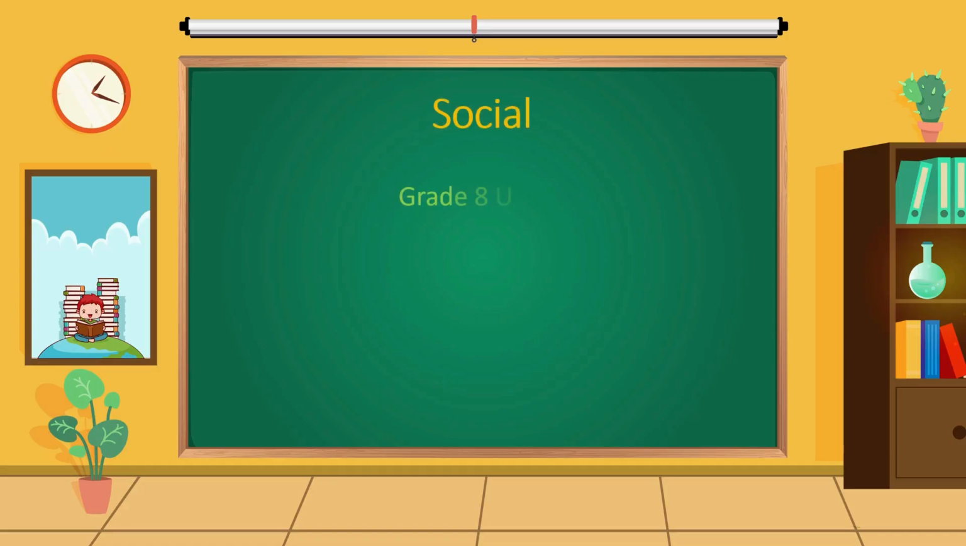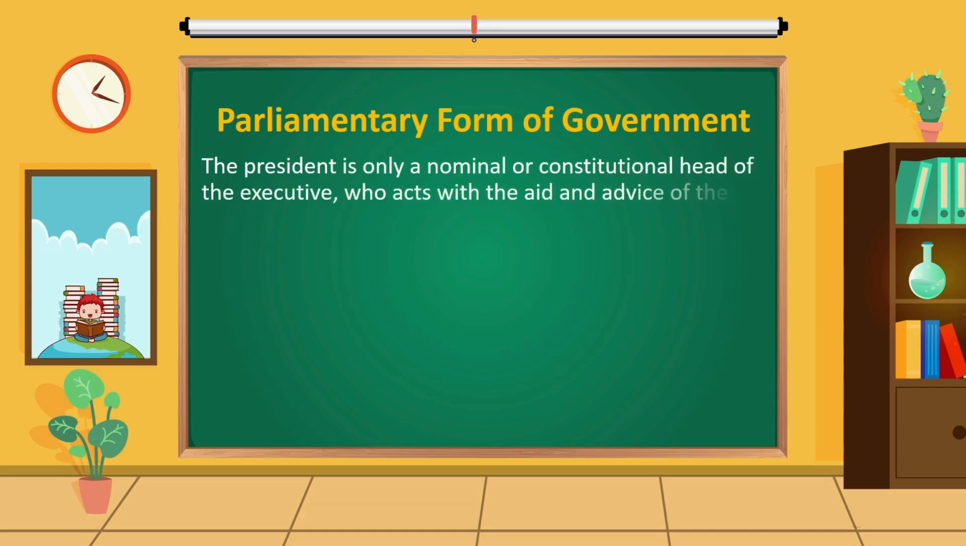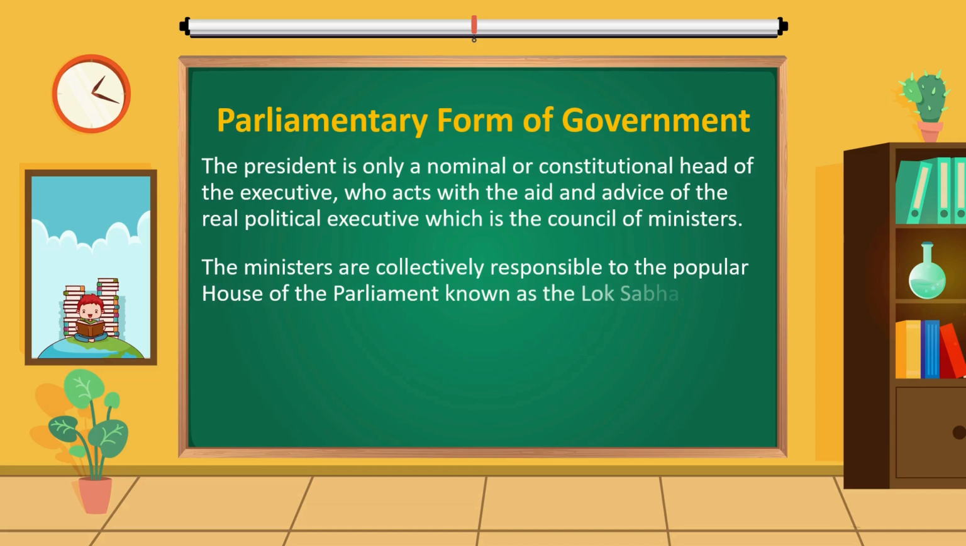Social. Grade 8 Unit 4 Parliamentary Government. Parliamentary form of government. The President is only a nominal or constitutional head of the executive, who acts with the aid and advice of the real political executive, which is the Council of Ministers. The ministers are collectively responsible to the popular house of the Parliament known as the Lok Sabha.